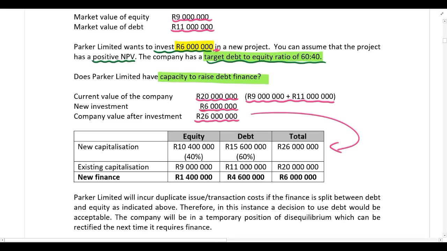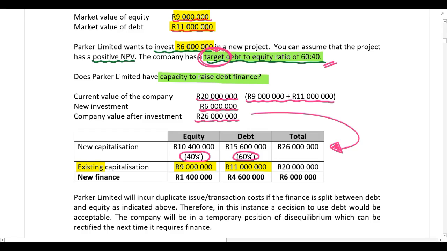Take that 26 million rand and put it into the target capital structure of the company. Ideally, this company should have 60% debt and 40% equity in their capital structure. That is their target debt-to-equity ratio. So that is how the company should be financed. That is their ideal situation. Compare that to their existing capital structure. Currently, they've got 9 million rand equity and 11 million rand debt.